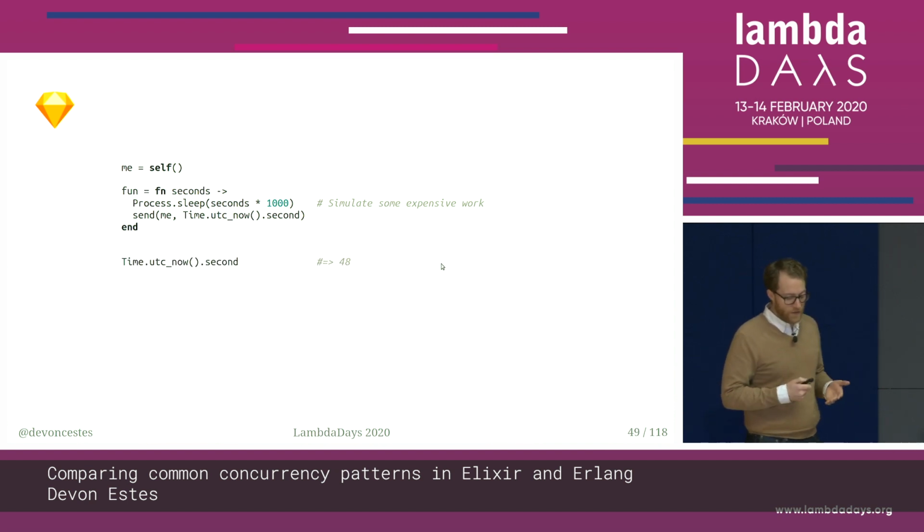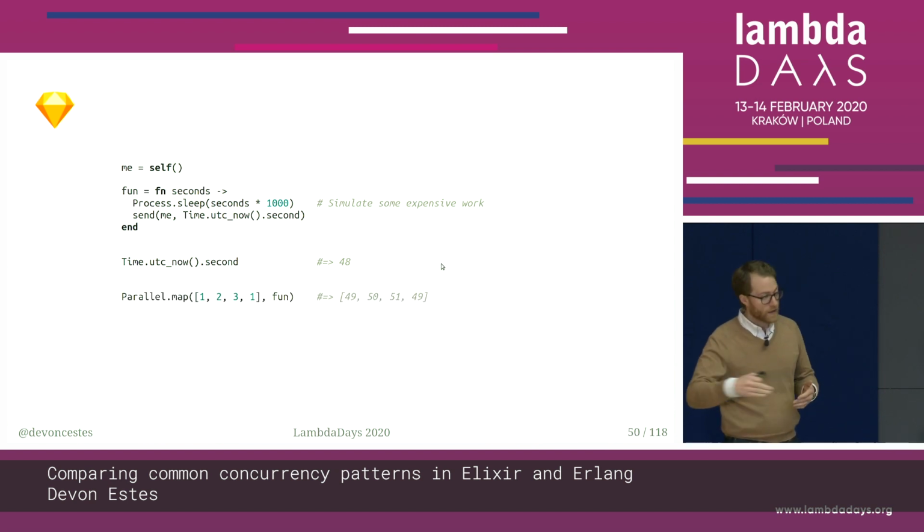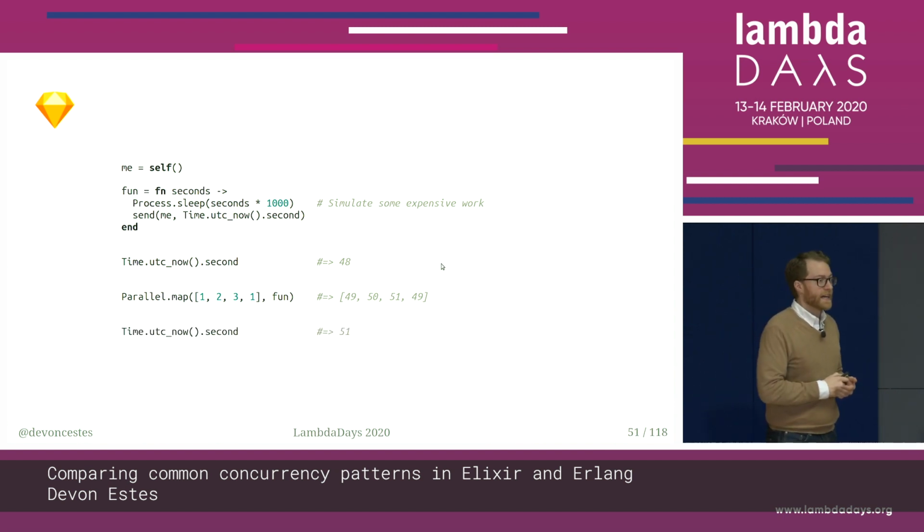Then we can start with the current time, which is 48 seconds, and then we parallel map over those numbers. So the first one is going to wait for 1 second, and the second one will wait for 2 seconds, the third one will wait for 3 seconds, and the fourth one will wait for 1 second. And then it will send the time that it finished at back to the parent. So it's as we expect, 49, 50, 51, 49. So it's not 49, 49, 50, 51. The reduction is done in series, okay? That's the important bit. And then, of course, we're done at 51 seconds.